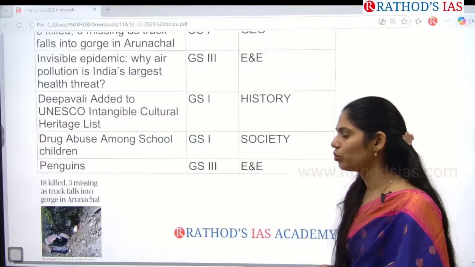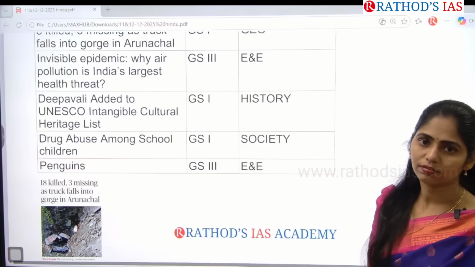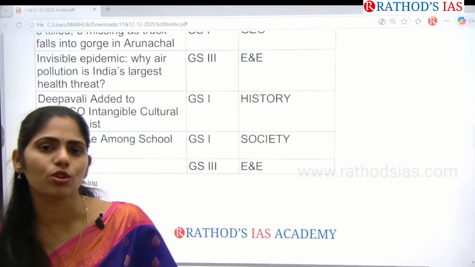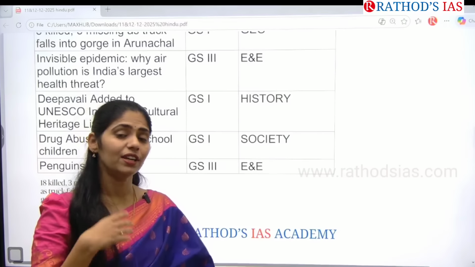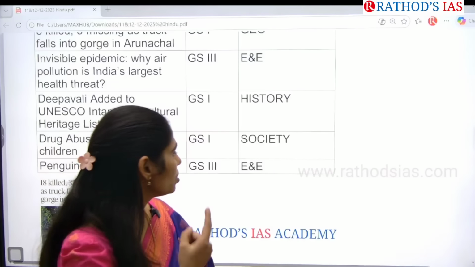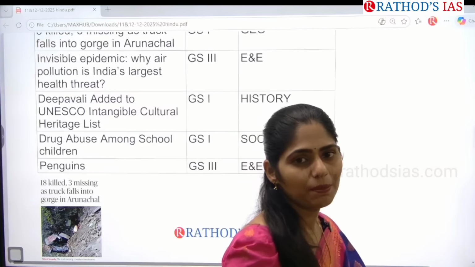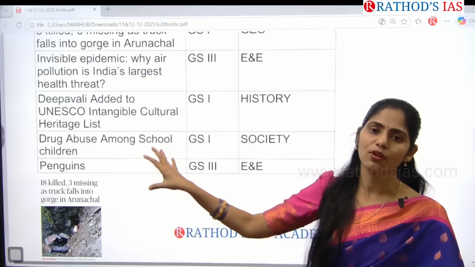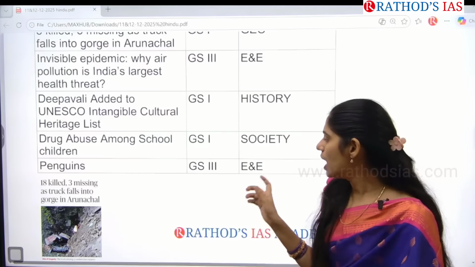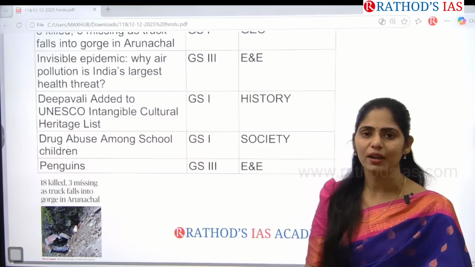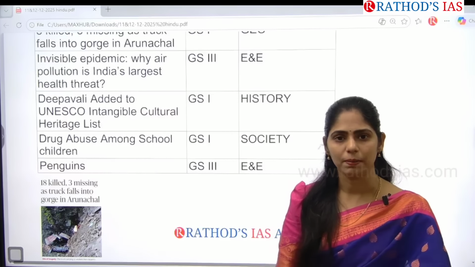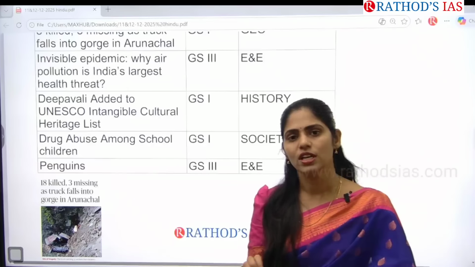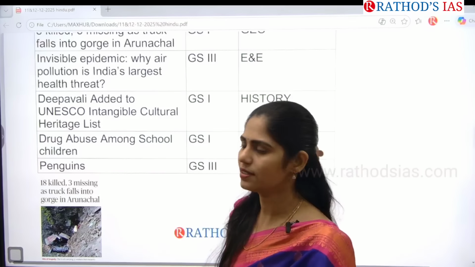The next topic is penguins. Because of exploration, especially exploitation, it will obviously lead to loss of biodiversity and even have an impact on the ecosystem. This article talks about the impact of exploration on penguins, and here you have to see certain facts regarding penguins also. This topic is very important from your environment and ecology, which comes in GS paper 3. So in this class we are going to cover these topics, and in our next class we are going to cover the other remaining topics.